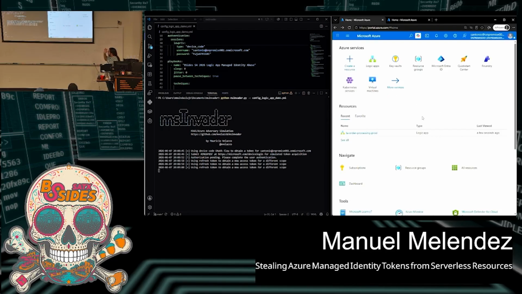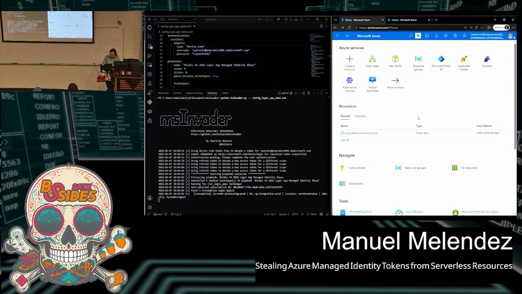The first thing we're going to do is enumerate logic apps in the environment. As we can see, we try to enumerate and we find one logic app. I know it's kind of small font, but it's the one that I shared before, and it says here it does have a system-assigned managed identity.